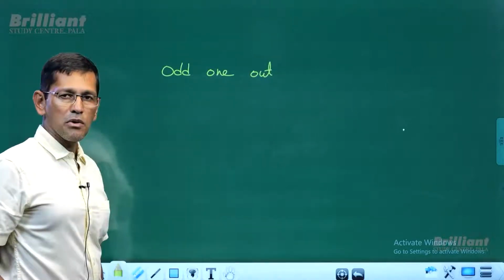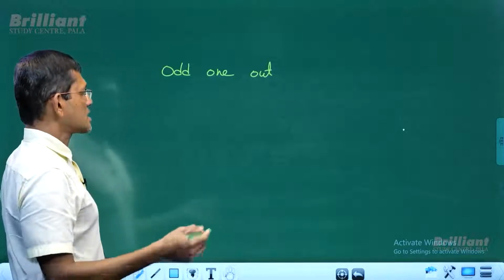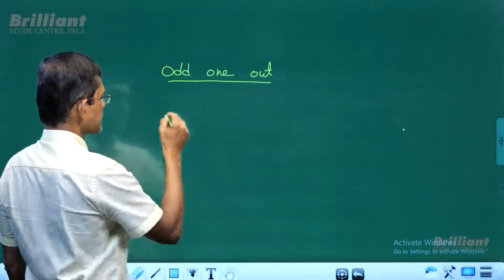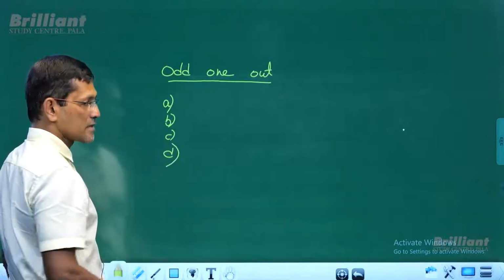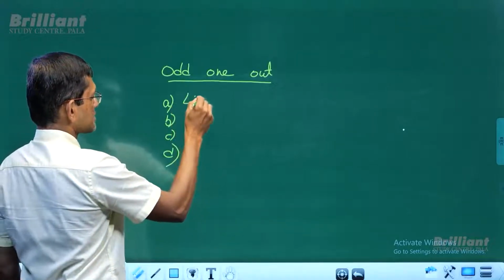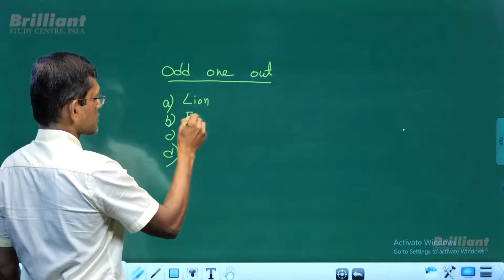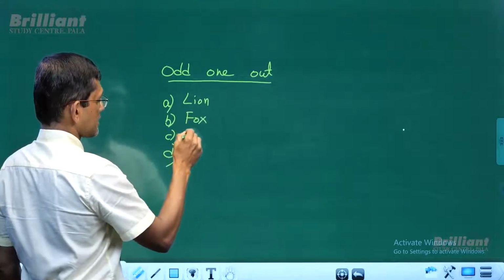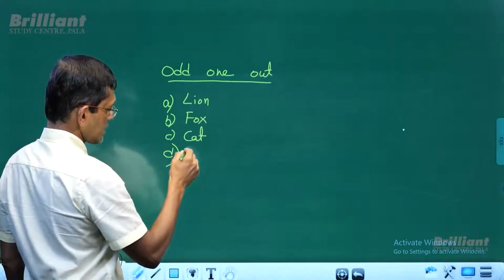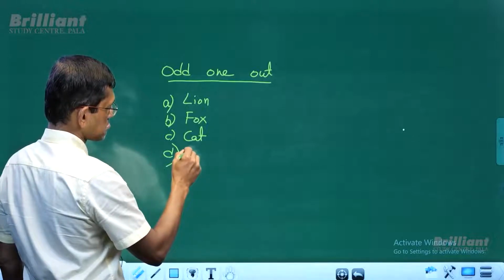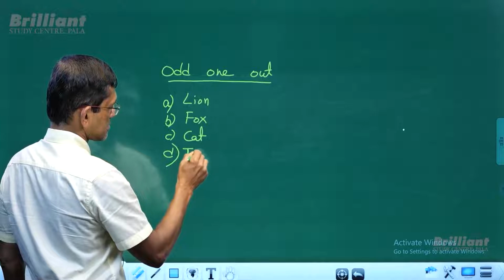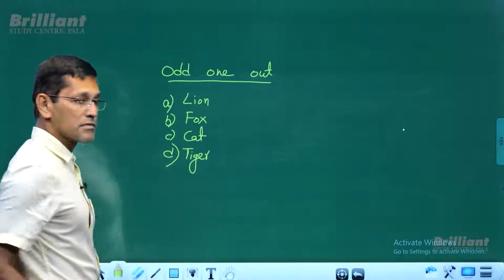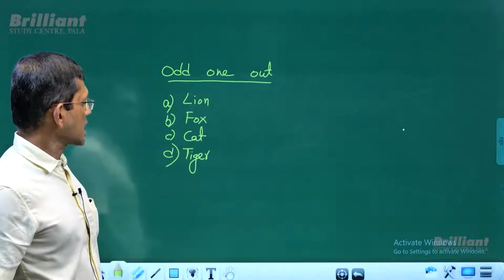A simple example, the best example that is easy for us to follow, is let's say we have A, B, C and D. First one is lion, second one fox, then we have a cat, then we have, let's say, tiger. So here at a glance, what do you see?